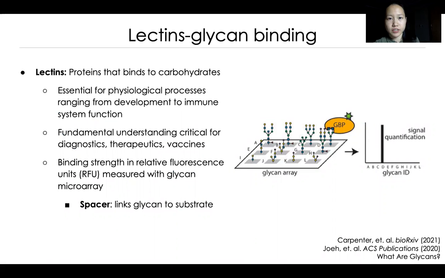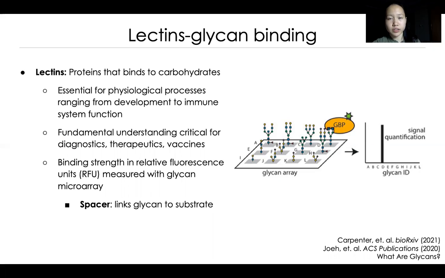Uncovering fundamental insights into the role of glycans in physiological processes, such as human immunity, however, requires an understanding of the interactions of glycans with glycan-binding proteins called lectins. Lectins are a class of proteins that bind to carbohydrates. Glycans at cell surfaces mediate the discrimination of human cells from invading pathogens through interaction with lectins, and therefore a solid understanding of lectin-glycan interactions remains essential for the development of novel diagnostics, therapeutics, vaccines, and beyond.